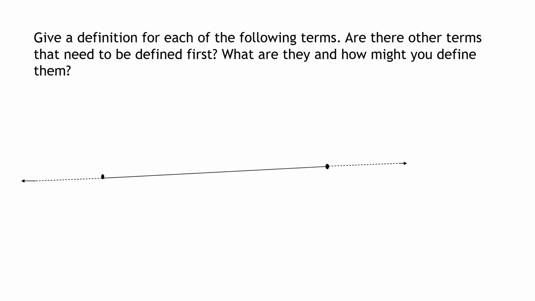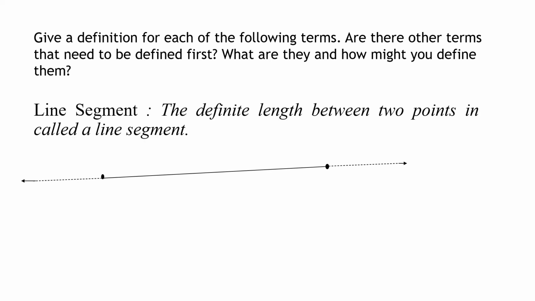Okay, the next definition is of line segment. Now if you see the 2 points shown by the black dot, so you can measure a line segment. Why? If you see the 2 black dots, then the terminated line between 2 endpoints is called a line segment. The word segment means a piece.